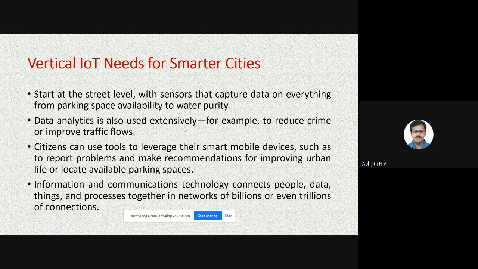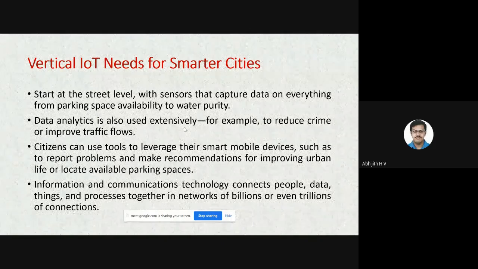Then people should use their smart devices to connect. For everything they need to use, everything needs to be digitized. If any problem occurs, it should immediately be reported through some application. Suppose the garbage is not collected on my road for the past 2 to 3 days. There should be an automated process for detecting it, and there should be a manual process also.